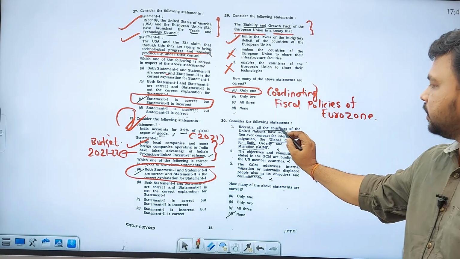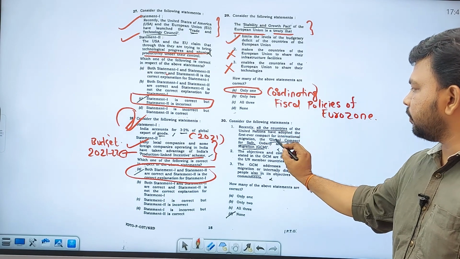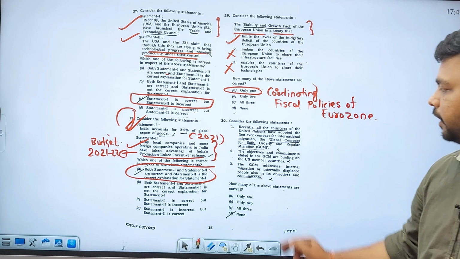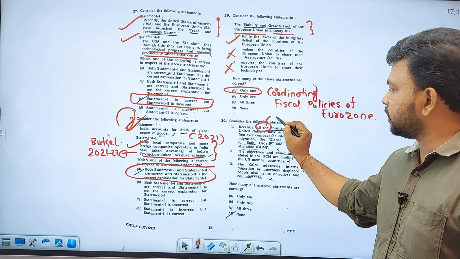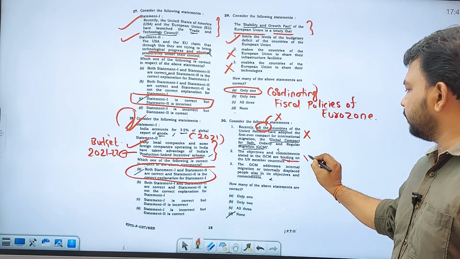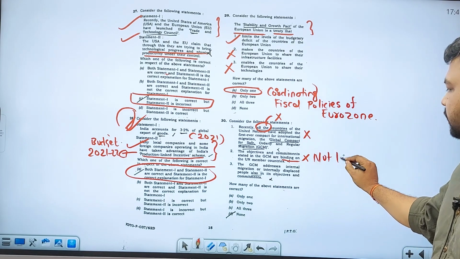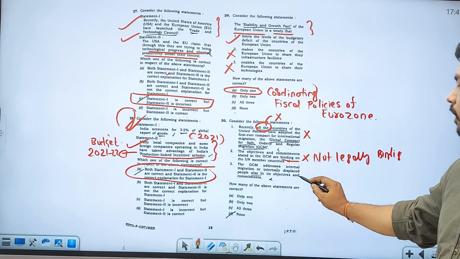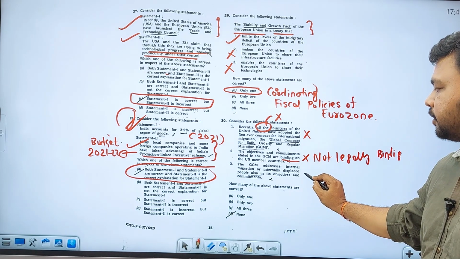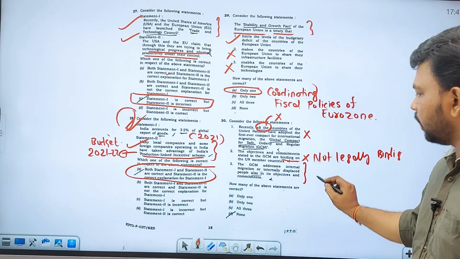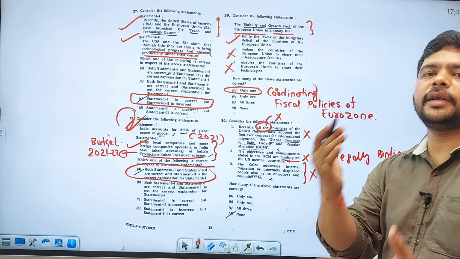Consider the following statements. Recently, all the United Nations countries have adopted the first ever compact for international migration, the Global Compact for Safe, Orderly and Regular Migration. All UN countries, extreme statement, you can eliminate it. The objectives and commitments stated in the GCM are binding on the UN member countries. No, this is not legally binding, so this is also wrong. The GCM addresses internal migration or internally displaced people also. No, people displaced within the country will not be covered. Those who are displaced from their country and going to some other country will be covered under this.